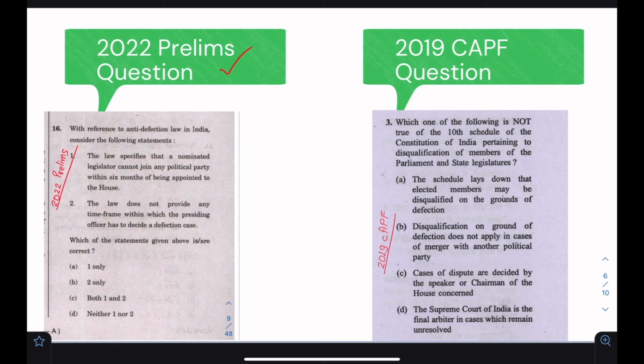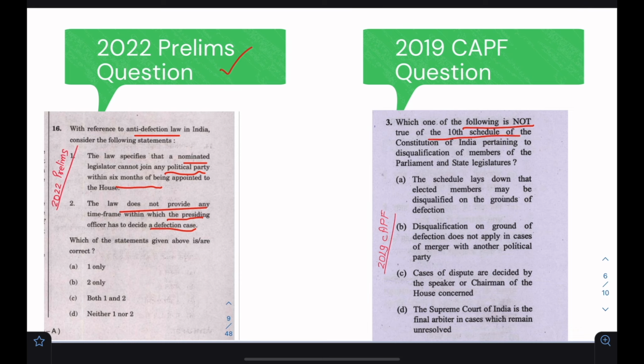Look at this particular question that was asked in 2022, on the anti-defection law. It talks about whether a nominated member, if he or she joins a political party within 6 months, can or cannot join a party. Another option says that the law does not provide any time frame within which the presiding officer has to decide a defection case.